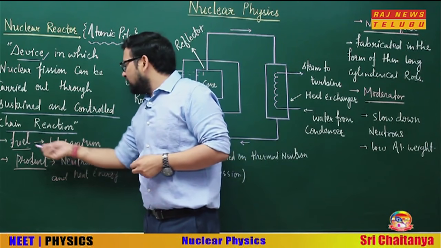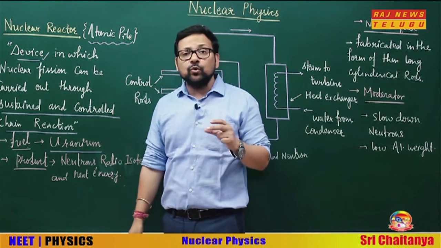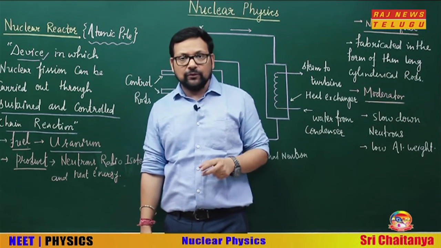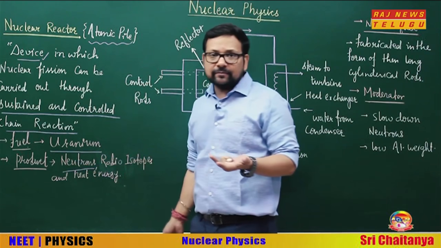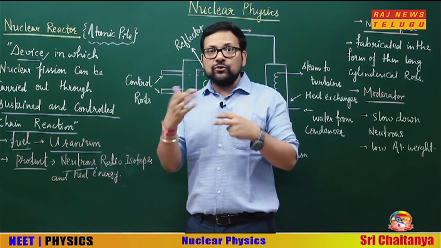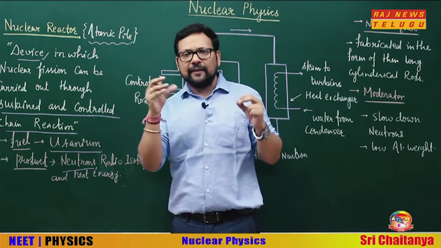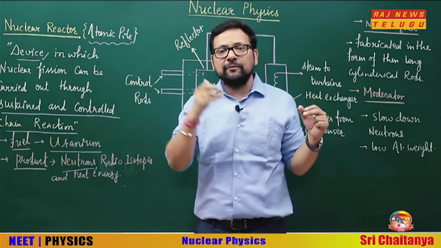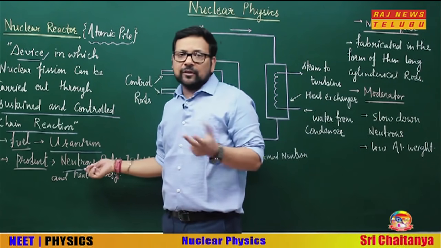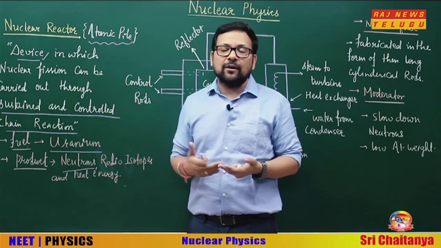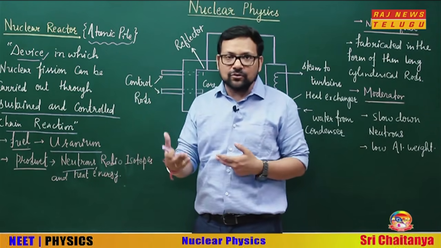See, what fuel are we using? Uranium. Generally, uranium-233 is preferred, U-233. Product neutrons, obviously, interesting one. And the neutrons, if they are again doing the fission reactions, hitting and making unstable uranium nucleus, and then fission, then it is uncontrolled. So neutrons are obviously there, the nuclear projectile. If you can slow it down, control it, then it is a controlled chain reaction. If you are not controlling it, then it is an uncontrolled chain reaction.